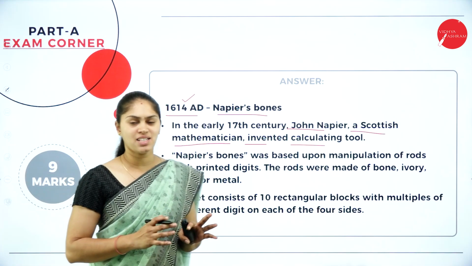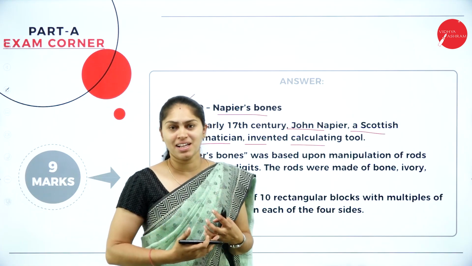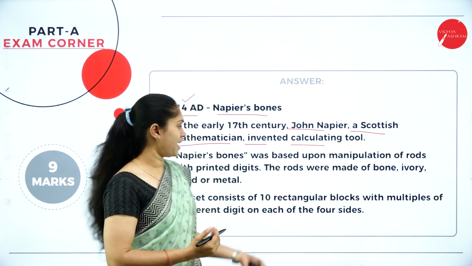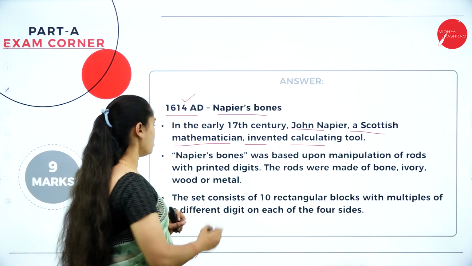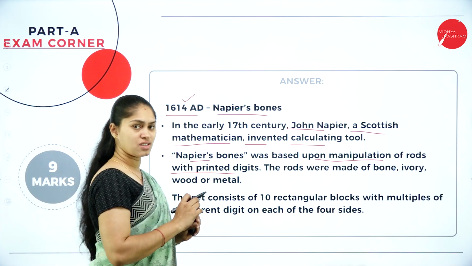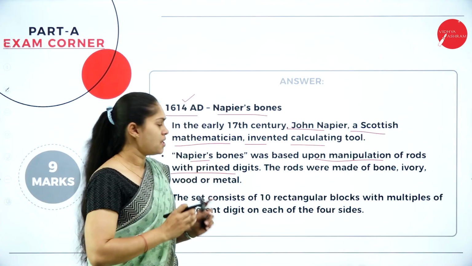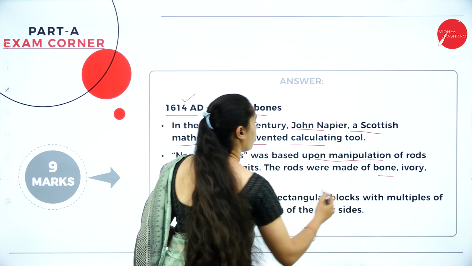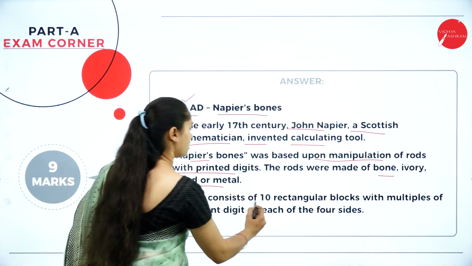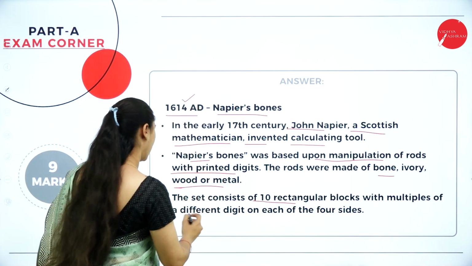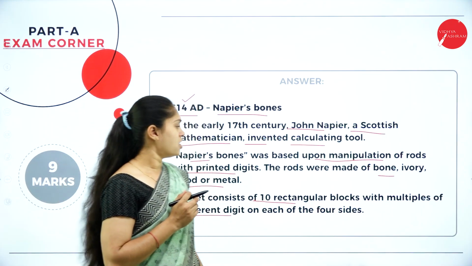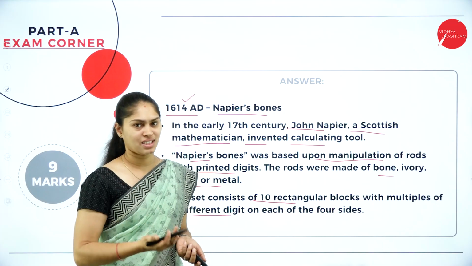Whenever you are writing the answer for it, you just mention what kind of material they used to prepare this and for what reason they were using it. For example, consider these Napier bones. It was based upon the manipulation of rods with printed digits, and the rods were made of bone, ivory, wood or any other metal. Here it has 10 rectangular blocks with multiples of different digits on each of the 4 sides. It's like a dice. So they were using that for calculation.